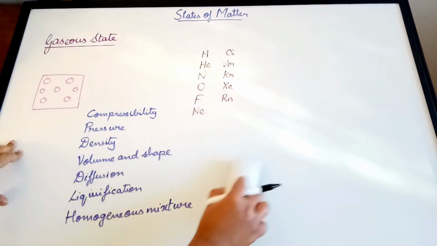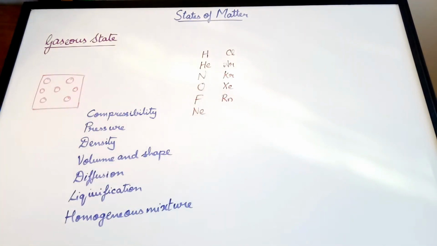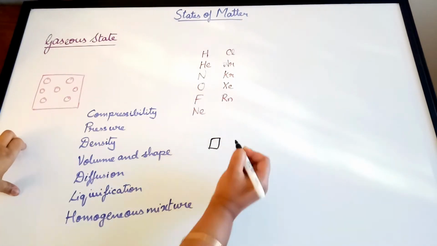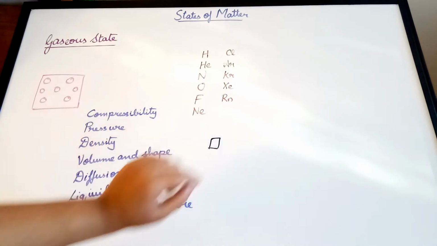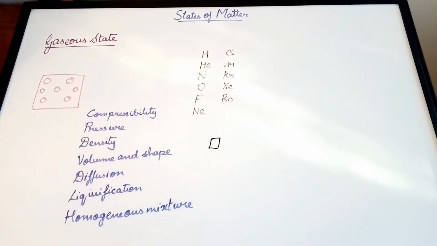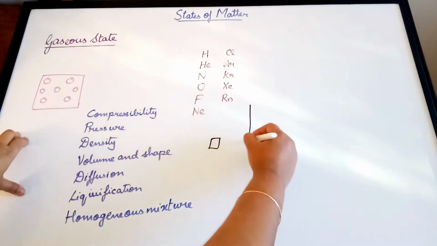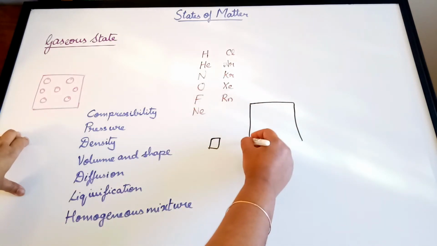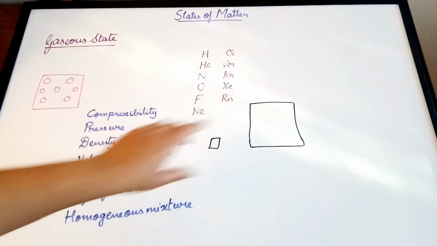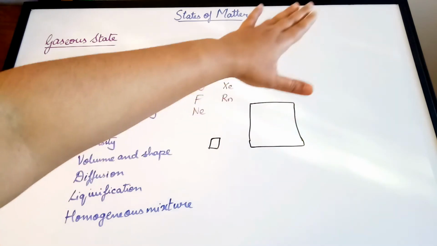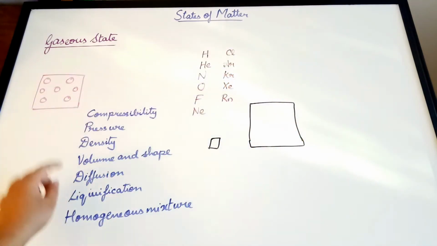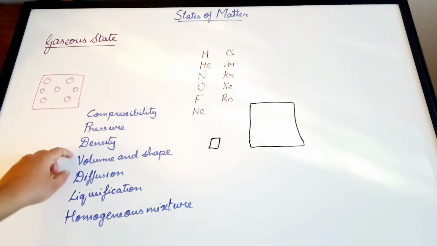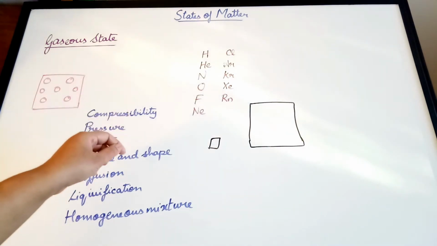Let's assume we have some amount of a gas, and we've placed it in this box. The gas will occupy the entire volume of the box. Now, suppose we make the box bigger. Then the gas will occupy the entire volume of this box as well. So that is why we say that gas does not have a specific volume and shape.